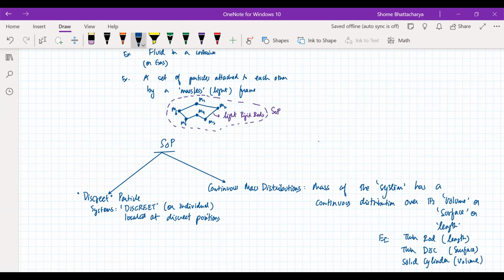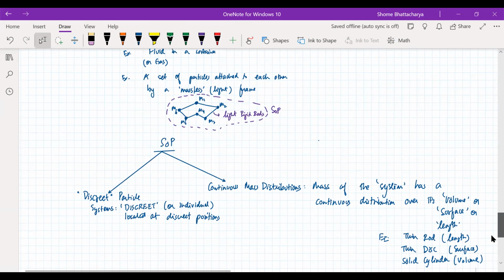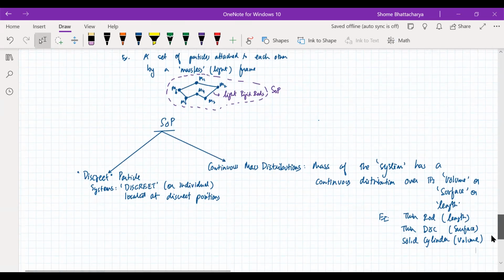Okay. These are all examples of continuous distribution.